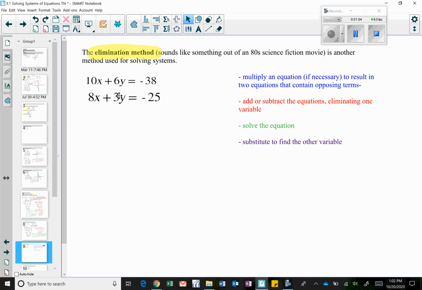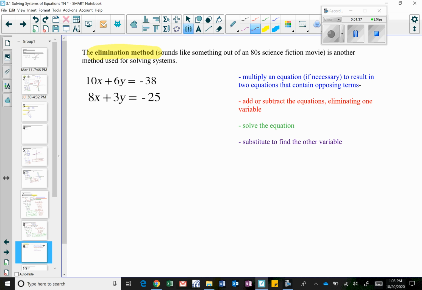Both of the equations have an x and a y term. By lining up both of my equations, I'm going to try to eliminate one of my variables by adding or subtracting. So let's see here. On the top equation, I have 10x plus 6y equals negative 38. And on the bottom equation, I have 8x plus 3y equals negative 25.